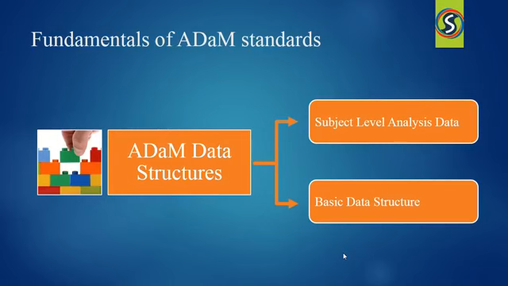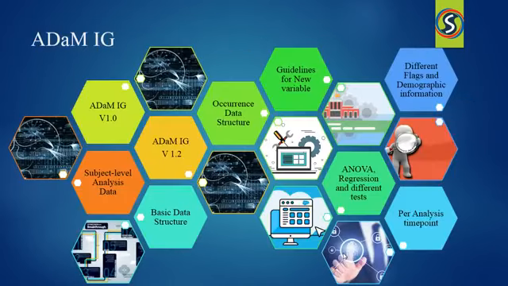Now let's understand the ADaM IG. The document describes two data structures. One is the subject level analysis dataset, that is ADSL, and the other is the basic data structure, that is BDS. The ADSL dataset contains one record per subject. So, it includes variables like subject level population flags.